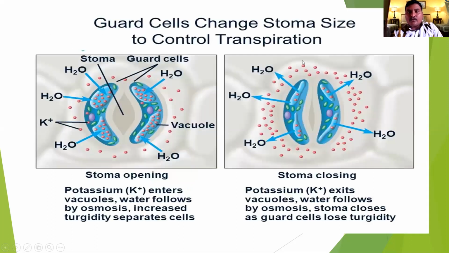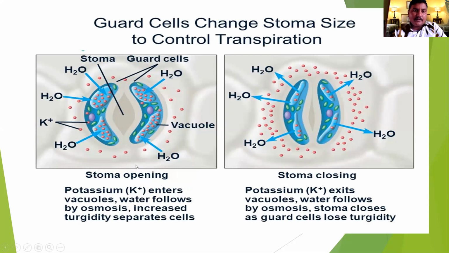Guard cells change stomata size to control transpiration. Here the guard cell is inclined or bows outward, and here it is less inclined. The water is transferred from the guard cell to the outer environment. Therefore, the guard cells are flaccid, so the stomata are closed.